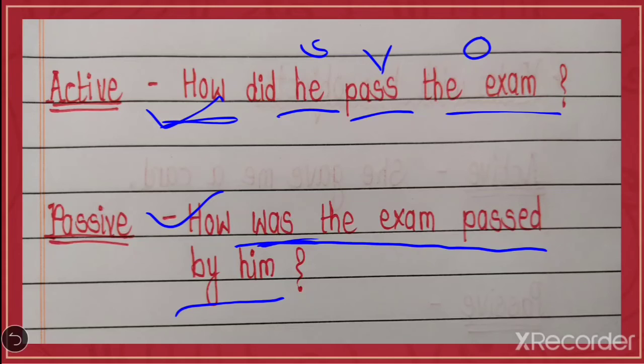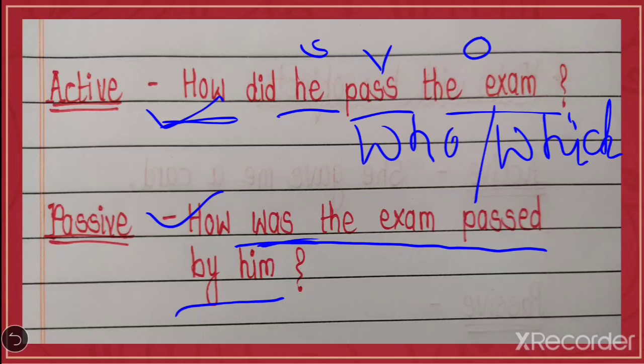So students, remember one thing here, that by turning into a passive sentence, interrogative sentences remain in the interrogative position, in a question sentence only. But you have to remember that when the words who and which come, that time the by will come before.